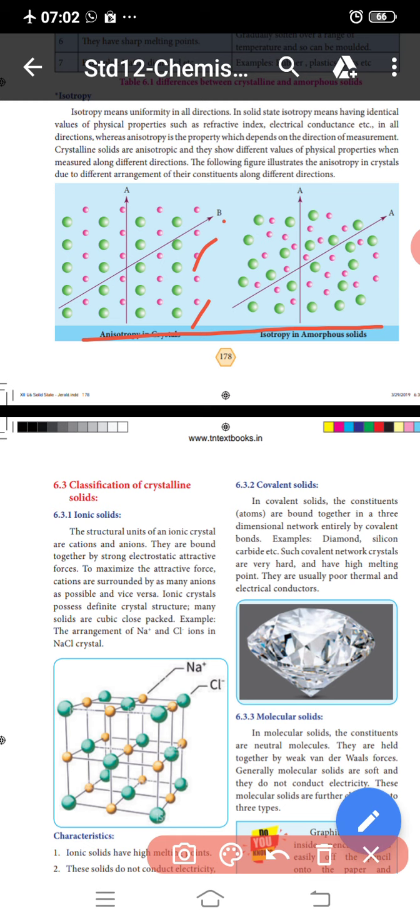Crystalline solids are anisotropic and show different values of physical properties when measured along different directions. The following figures illustrate the anisotropy in crystals due to the different arrangement of their constituents along different directions. Okay, next we discuss the classification of crystalline solids.